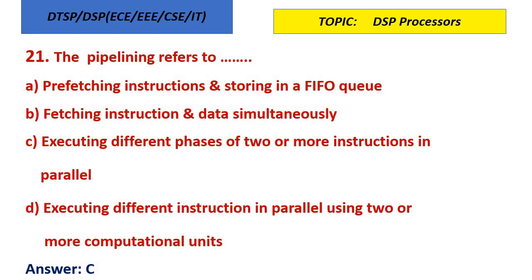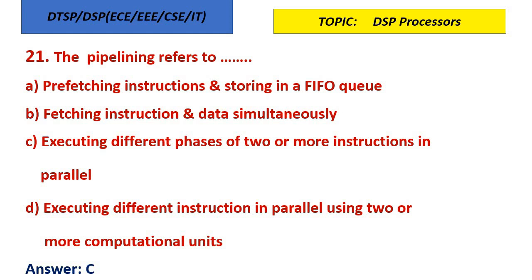Next, 21st question. Pipelining refers to what? Let us read the options one by one. Prefetching instructions and storing in a FIFO queue, first in first out queue; fetching instruction and data simultaneously; executing different phases of two or more instructions in parallel; executing different instructions in parallel using two or more computational units. Option C is the correct answer.